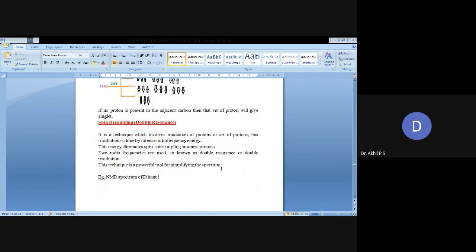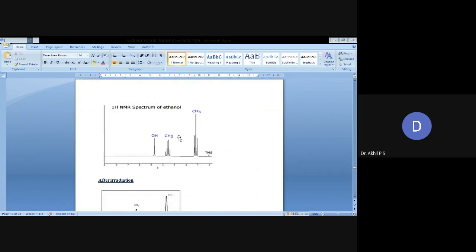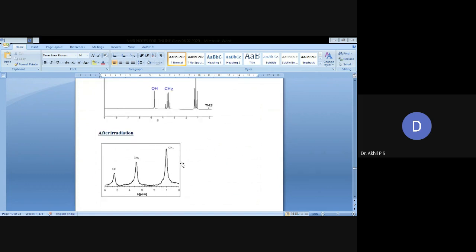Next section is spin decoupling, or double resonance. This is a technique which involves irradiation of a proton or set of protons. This irradiation is done by intense radio frequency energy. This energy eliminates spin-spin coupling among the protons. Two radio frequencies are used, known as double resonance or double irradiation. This technique is a powerful tool for simplifying the spectrum. The NMR spectrum of ethanol is shown here, without decoupling and after decoupling.